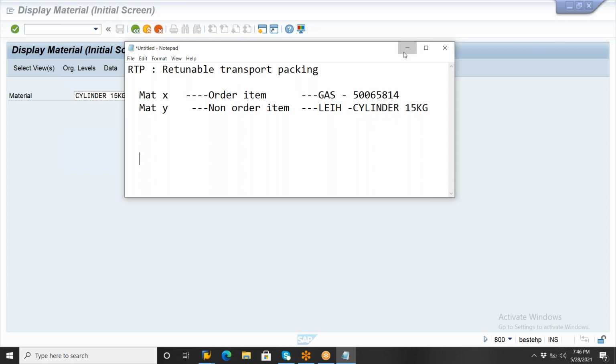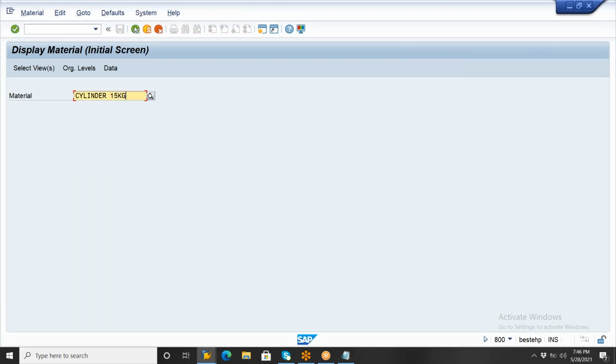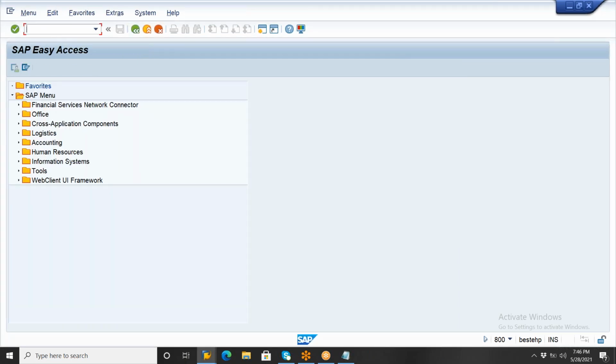Now, already for performing this RT packing material process, what is the basic idea of RT packing material? Whenever you are ordering one material from the vendor, the vendor gives along with the order material a non-order item. We are taking the example of a gas cylinder. We will order only gas, but the vendor will give the cylinder as well, because without a cylinder we are not able to receive it. So initially, whenever you create this purchase requisition or purchase order, you don't enter any non-order item, you enter only the order item, right?